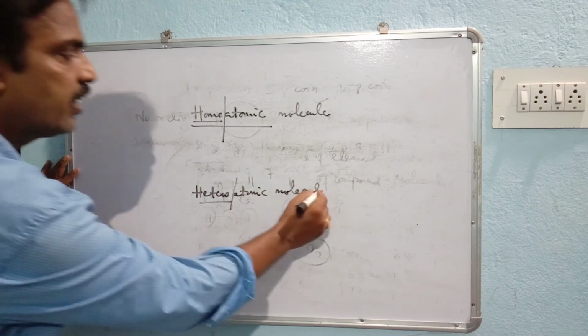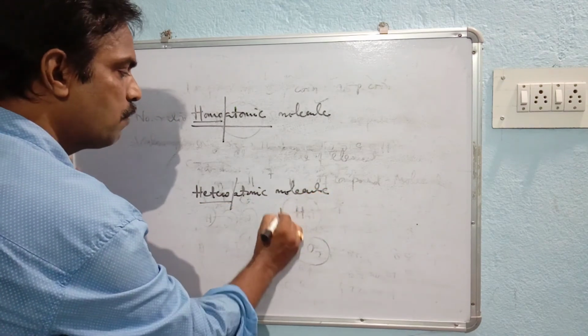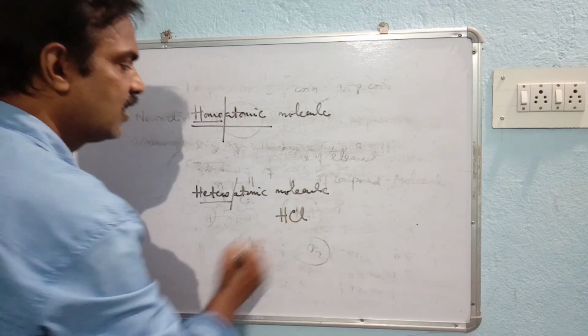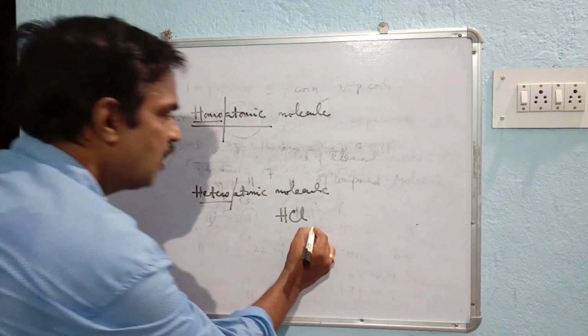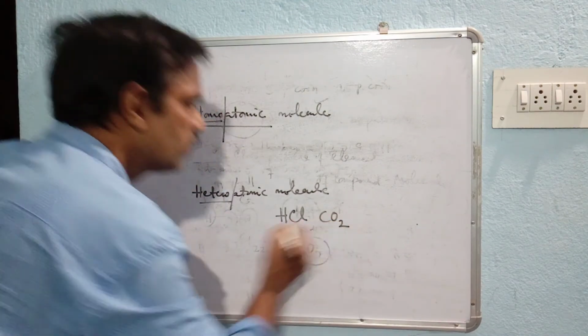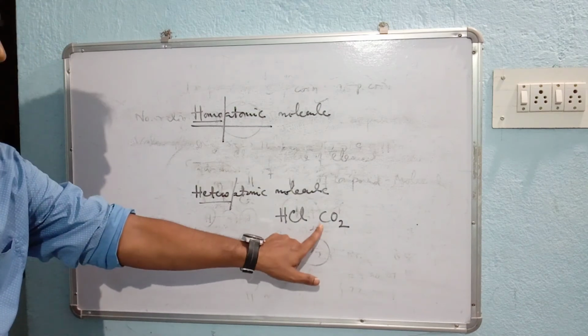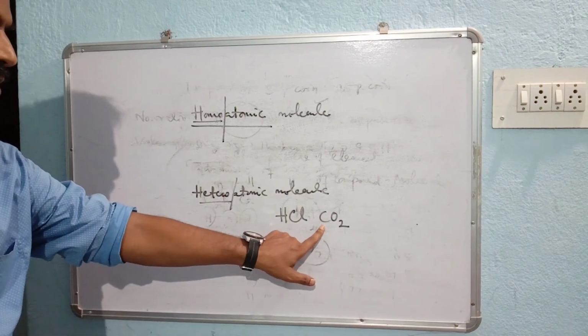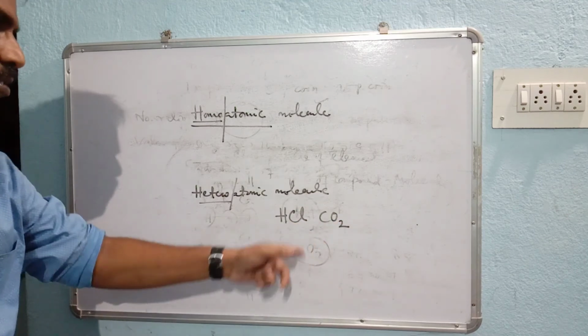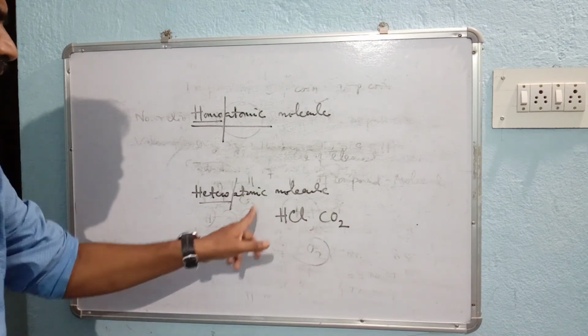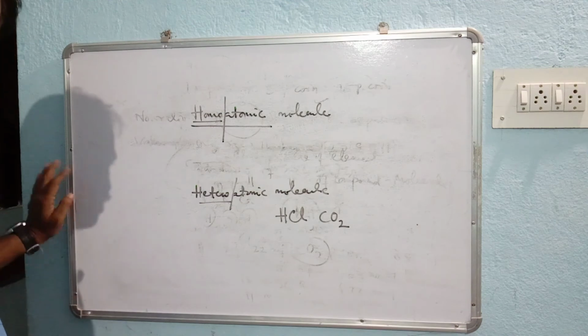In case of heteroatomic molecules, I may give some examples here. HCl: you just see atoms of different elements, hydrogen and chlorine. Similarly, CO2, carbon dioxide: this is carbon, an atom of a different element, and oxygen, which is a different element. Understood? So these are examples of heteroatomic molecules.